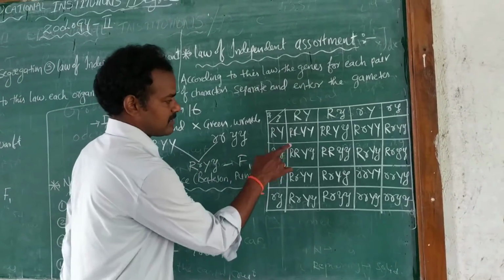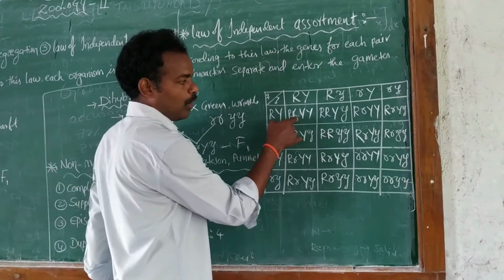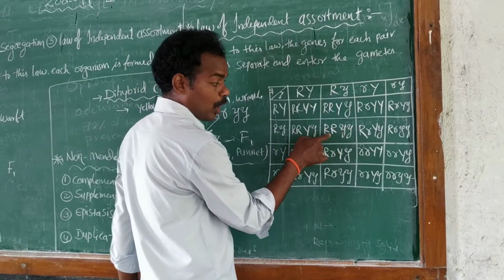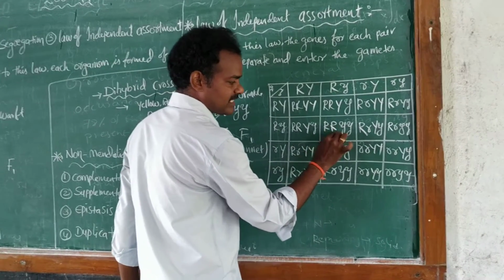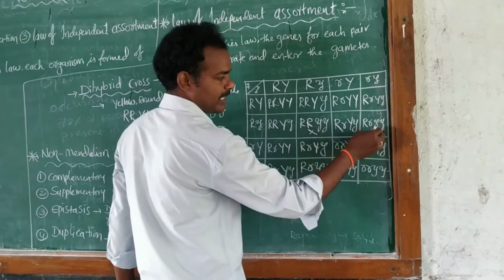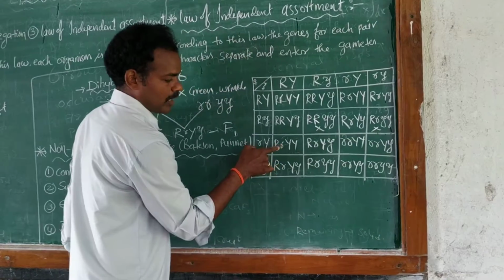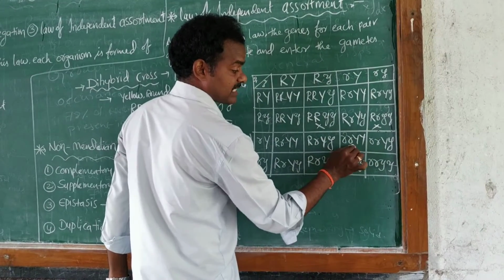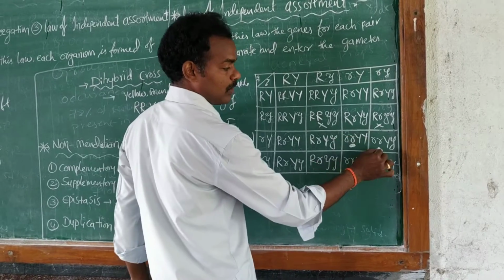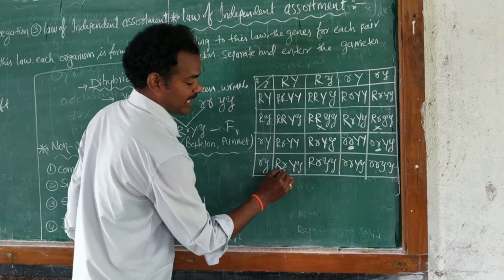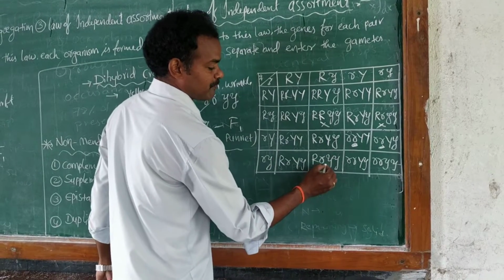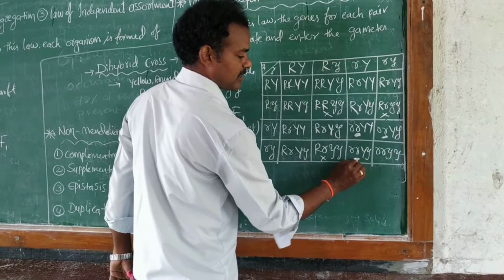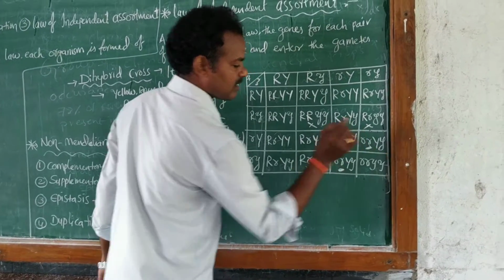The capitals are round and yellow. Round yellow, round wrinkled: here one character is different. Round yellow and round wrinkled, and round and yellow, but here another character is there: green and yellow, round and yellow, round and wrinkled, then green and yellow, and finally green and wrinkled.